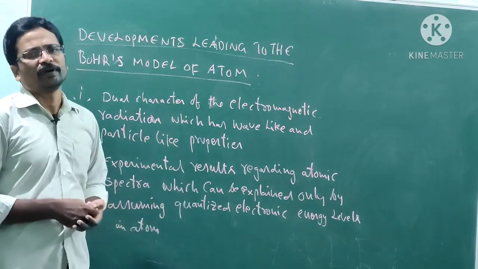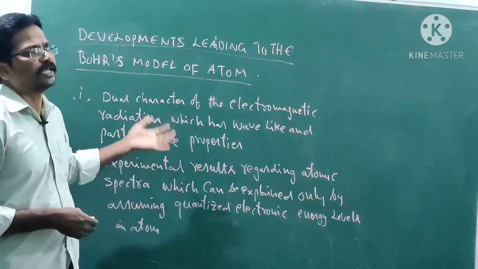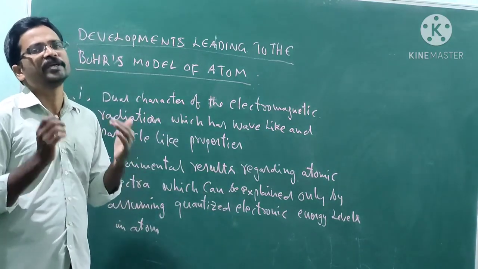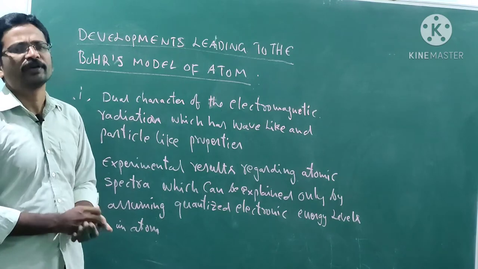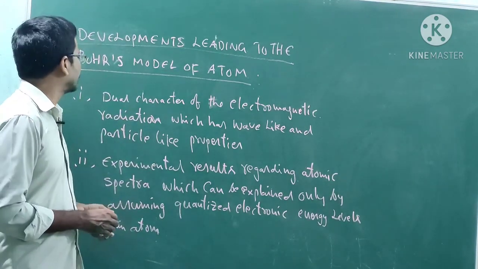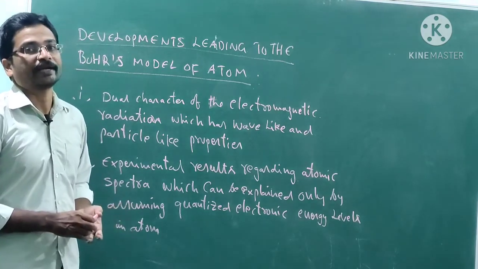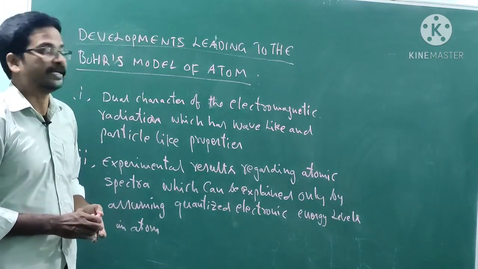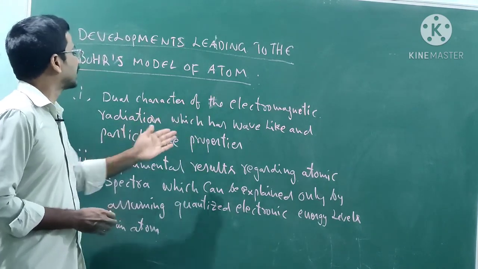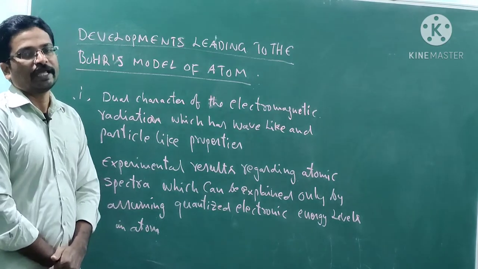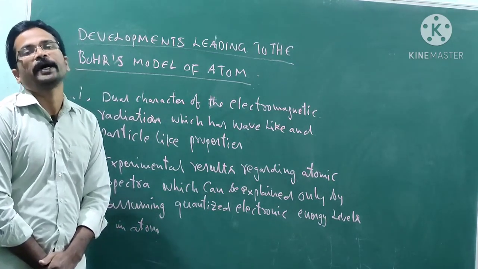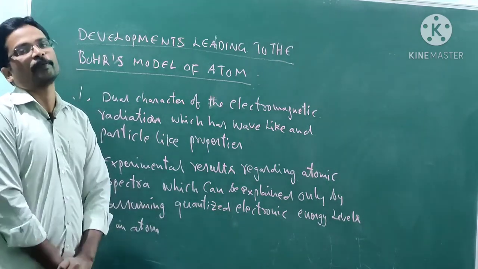Experimental data and theoretical data led to the development of the Bohr model. What are they? The first one is the dual character of electromagnetic radiation, which has wave-like and particle-like properties. Electromagnetic radiation has both wave-like and particle-like properties.